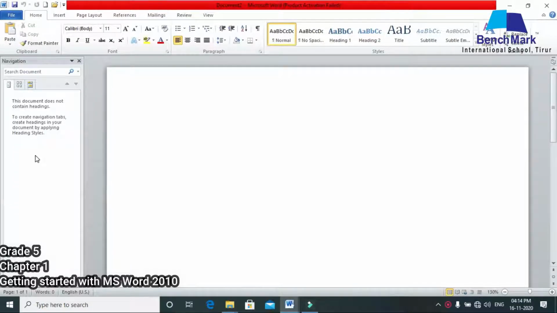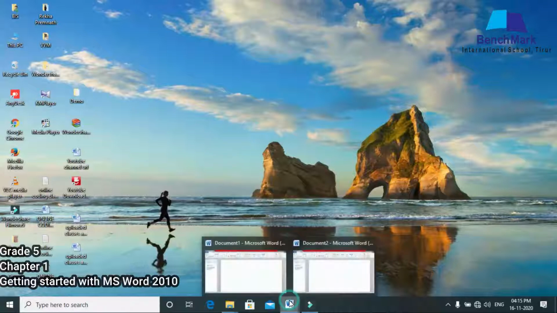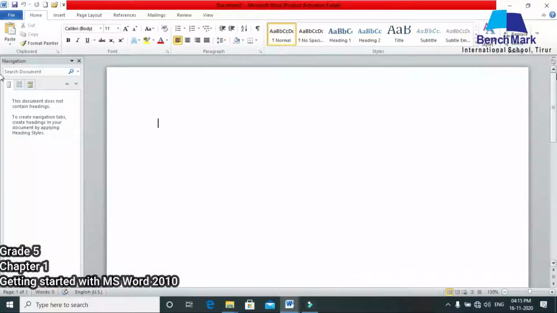And we have the following things in the Word document. This is the title bar. This title bar contains the title of the document, and at the rightmost corner we have a close button, a maximize button and a minimize button, which is for minimizing your window. And if you want to close your window, then you need to click this.